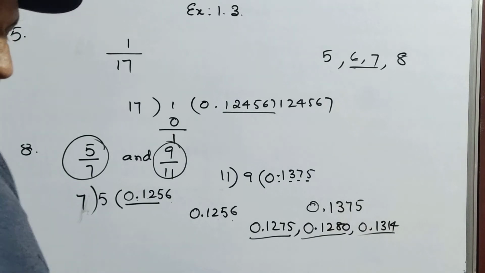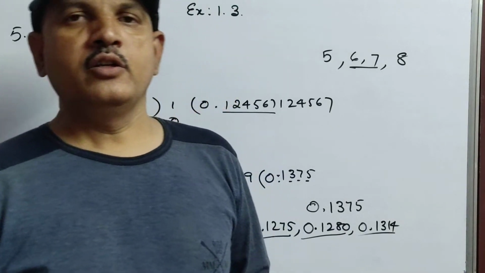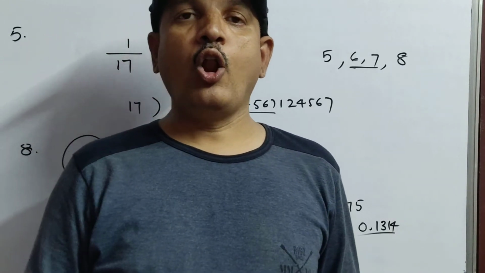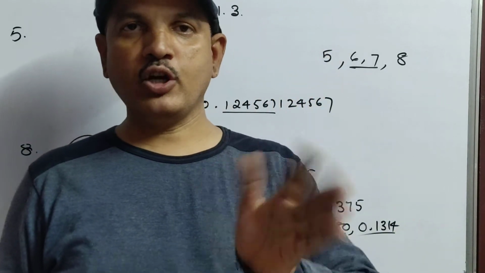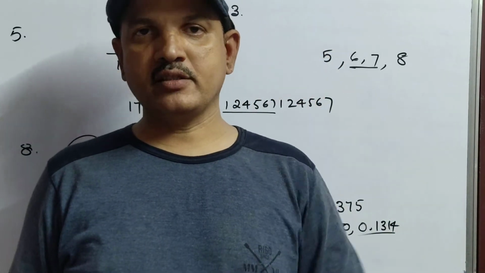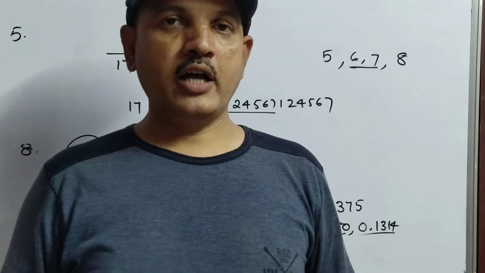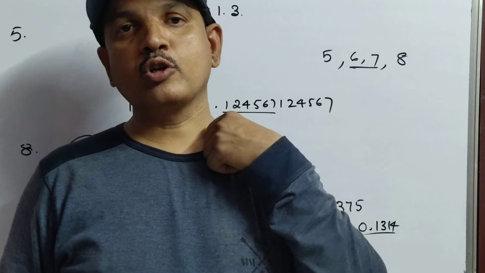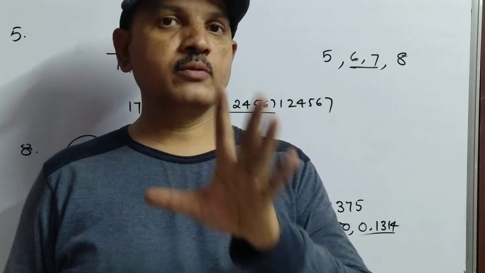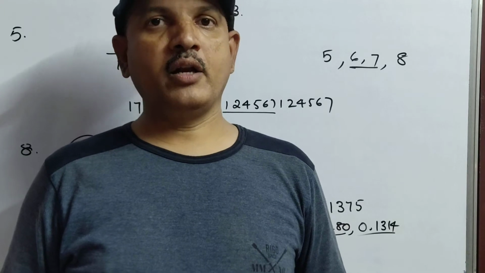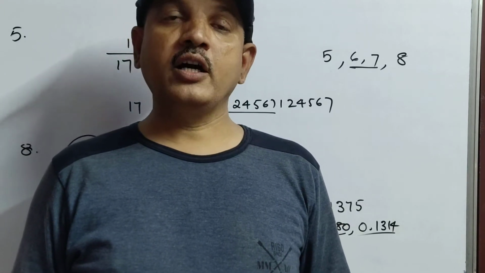Okay. So by this we end with exercise 1.3. Now we will go for laws of exponents. That is not a chapter, children. This is a topic in this chapter only. In chapter 1, it is the last topic. But 2 more topics are there. That is representation, means visualizing numbers on the number line. Okay, visualizing numbers on the number line.